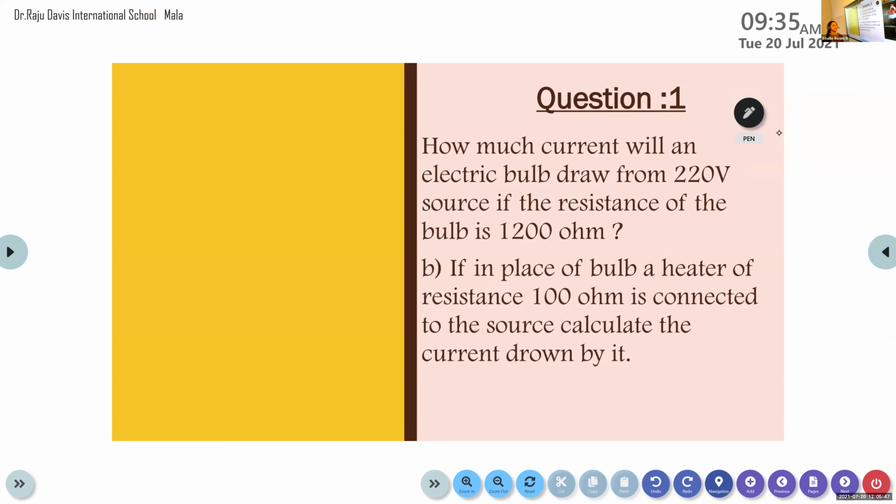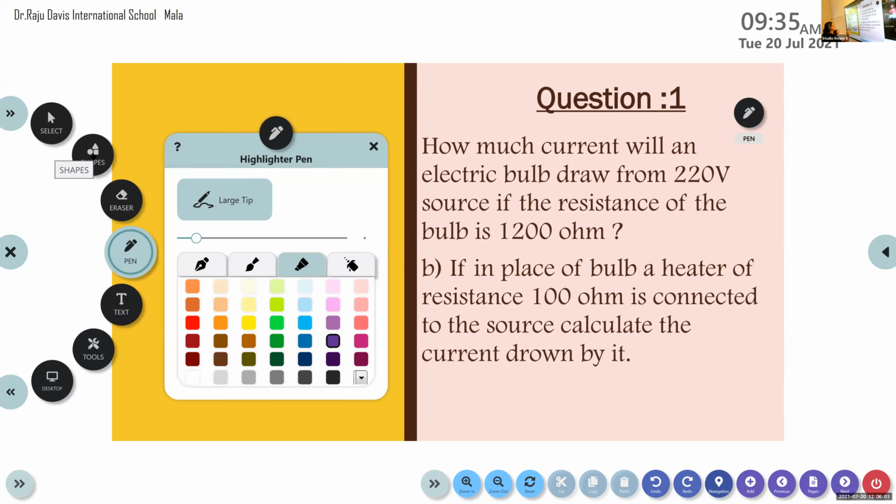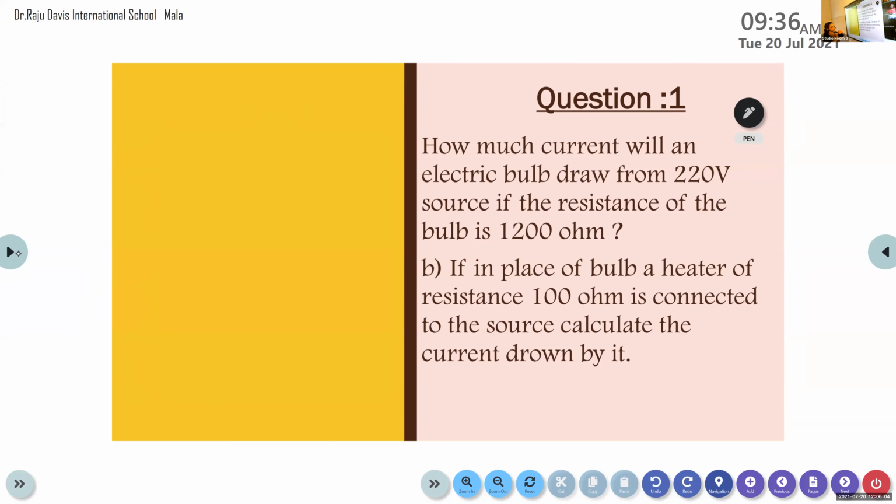How much current will an electric bulb draw from a 220 volt source if the resistance of the bulb is 1200 ohm? So what are the parameters provided in the question? Yes, the voltage is given. V is equal to 220 V. Anything else? R is equal to 1200 ohm. Very good.